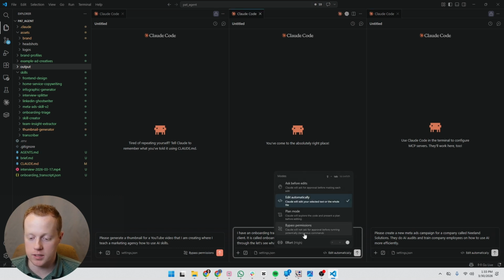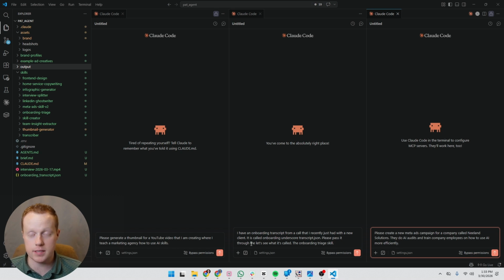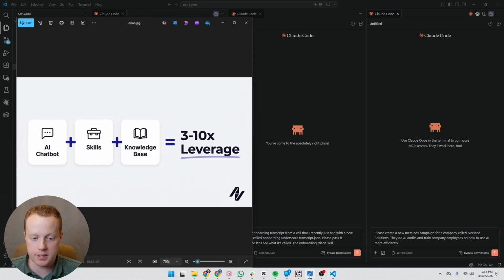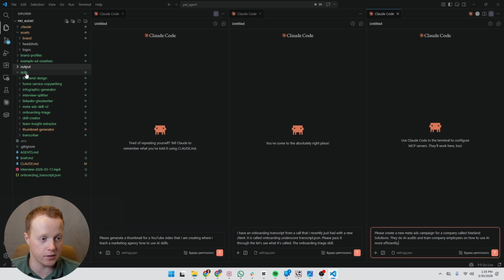All right, so let's change these all to bypass permissions. So this demo is specifically for a showcase of this, right? So these are chat interfaces that everyone's used to, right? Using ChatGPT or using Claude or using Gemini. It's the same interface, right? I have conversations with this same space, but I'm adding skills and I'm adding a knowledge base. I have skills right here. I'm only using 10 or so.